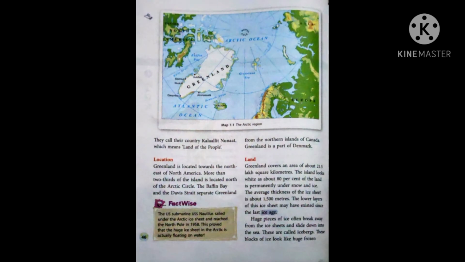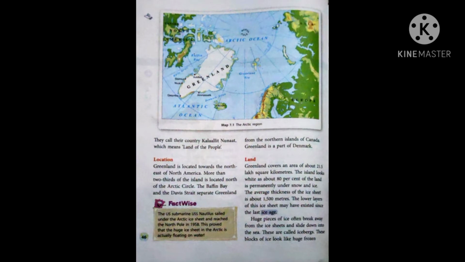Now, you have to see the location. Greenland is located towards the northeast of North America. More than two-thirds of the island is located north of the Arctic Circle. The Arctic is one of the oceans of the world that comes in the category of the coldest ocean. The Baffin Bay and the Davis Strait separate Greenland. So underline this name. The Baffin Bay and the Davis Strait separate Greenland from the northern island of Canada. So remember, northern island of Canada.